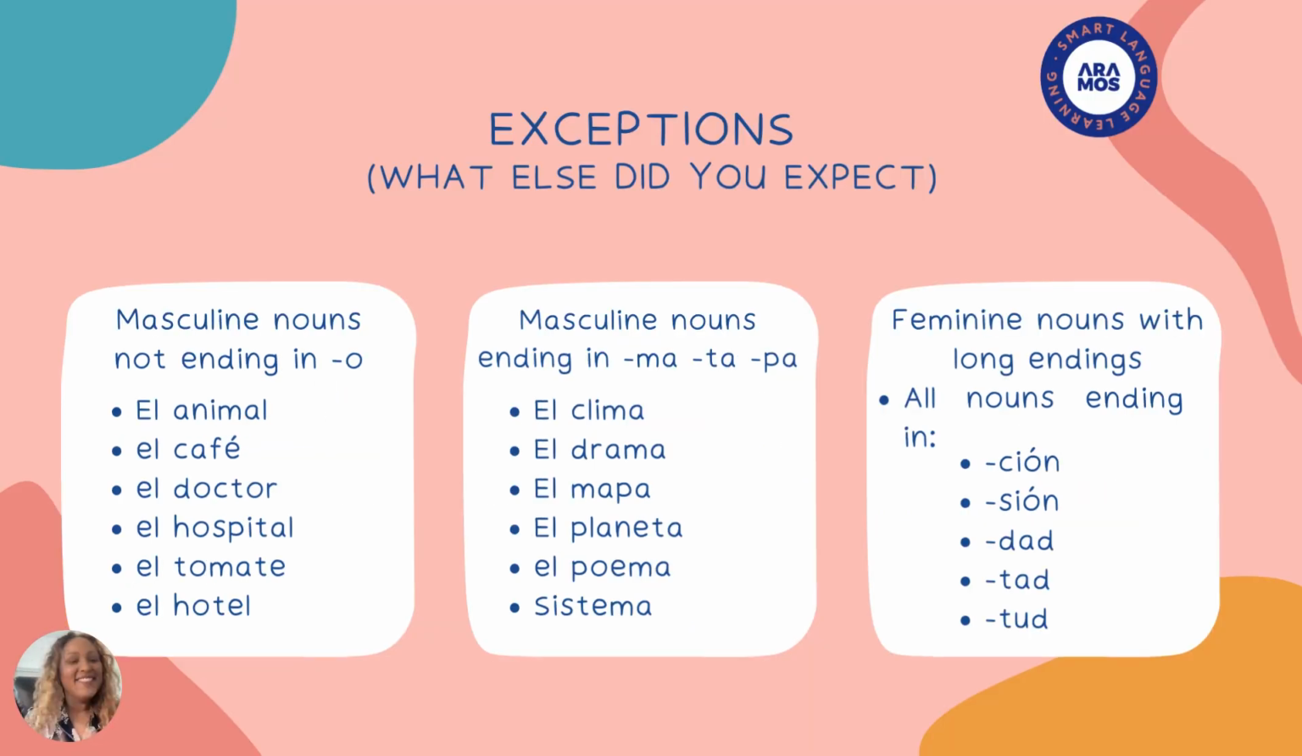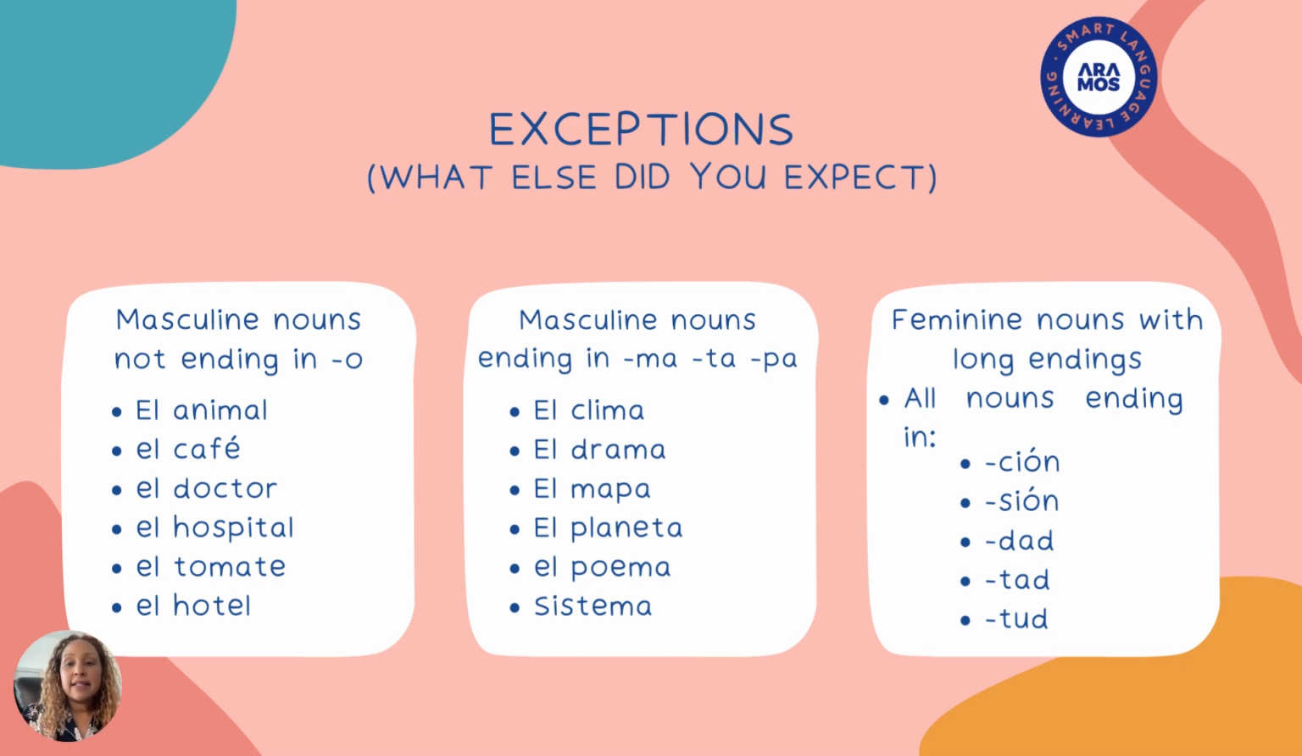Why not? So there are masculine nouns that do not end in O, and they will still need the article el to precede them. See? So I recommend that you memorize these. For example, animal, el café, el doctor, el hospital, el tomate, el hotel, and there are some others that again we can see in a class if you would like.